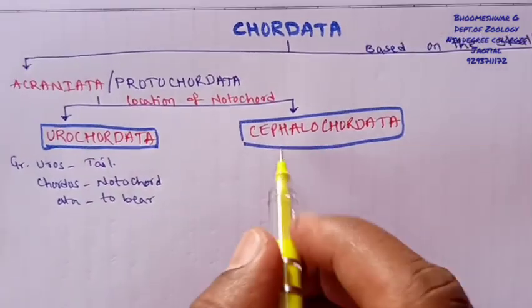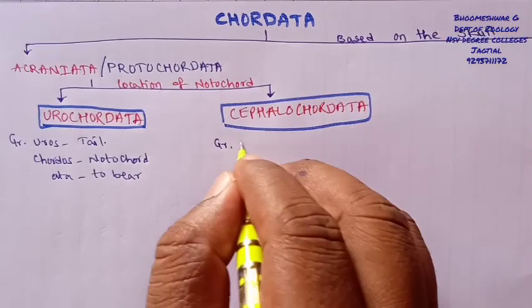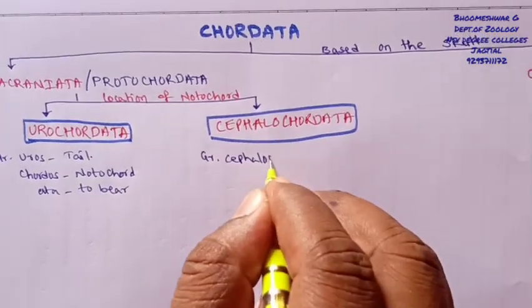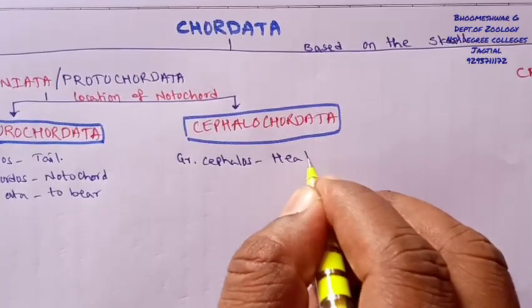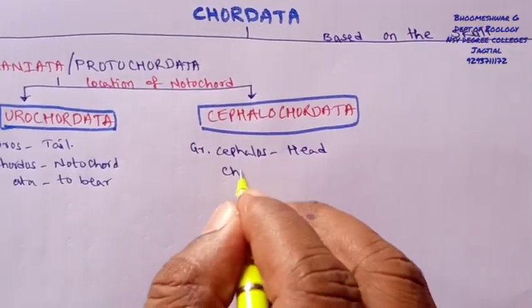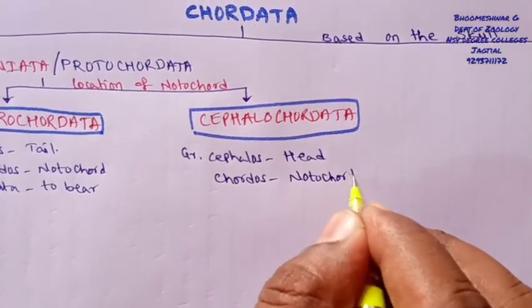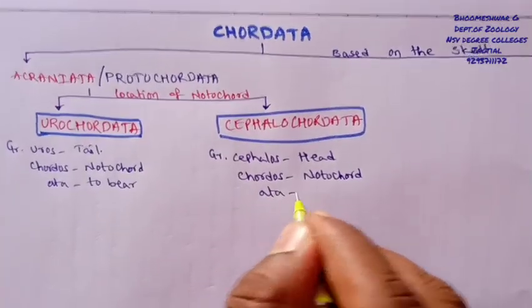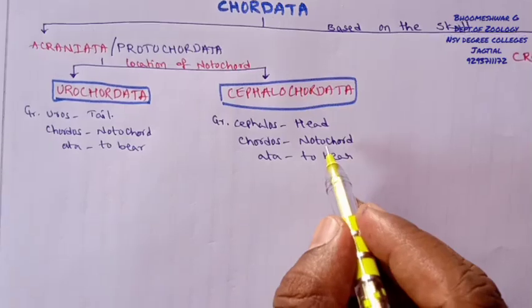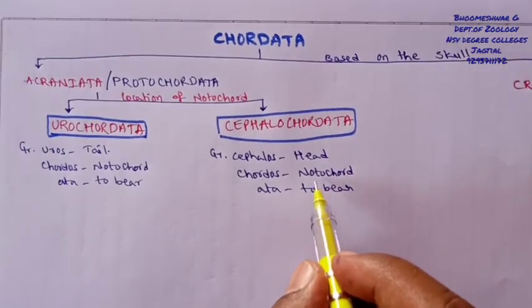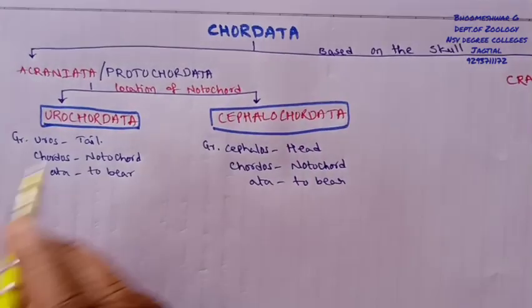And again, Cephalochordata also has Greek terms, one is cephalo. Cephalo is nothing but cephalization or head, and the remaining chorde is the same rod-like structure called the notochord. Ata here means tubular. So finally, the head of some individuals has a notochord, so those belong to Cephalochordata.